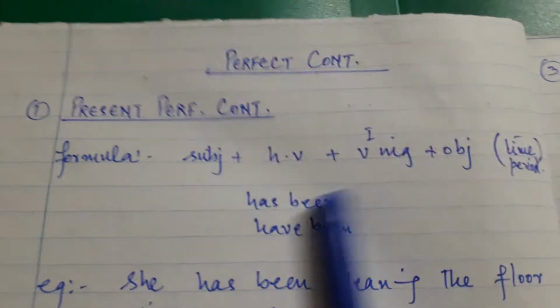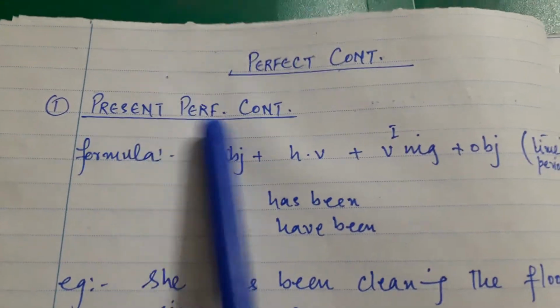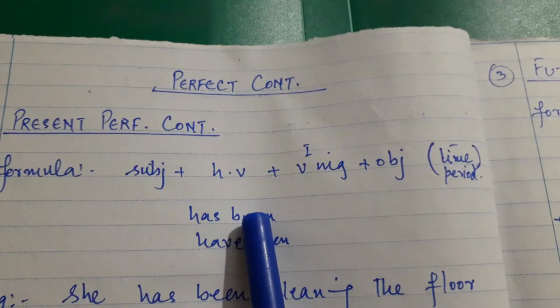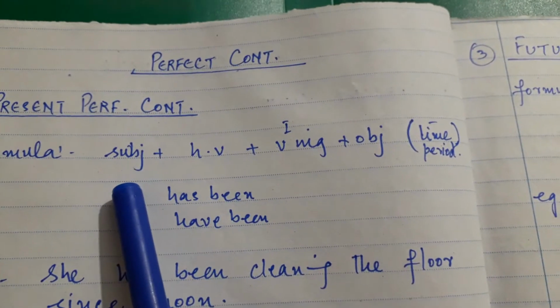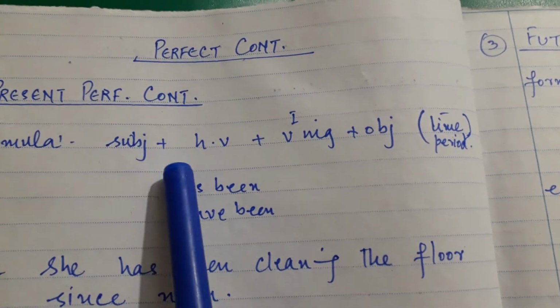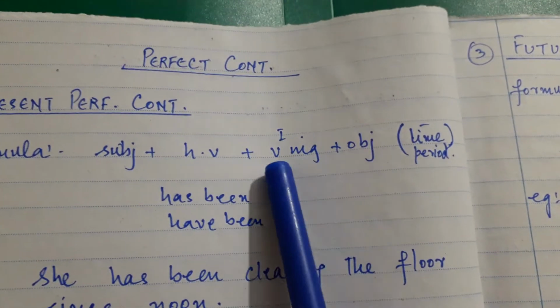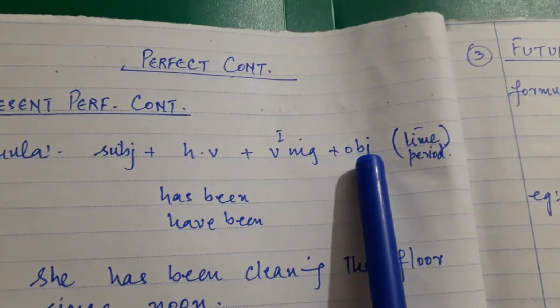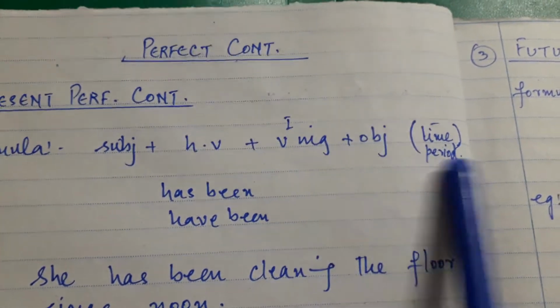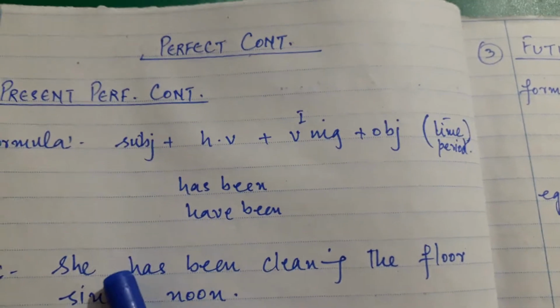Now let's come to the perfect continuous. First is present perfect continuous. Let's see the formula of present perfect continuous. Subject in the beginning, then helping verb, the first form of the verb, and ing for continuous, then object along with the time period. Okay.